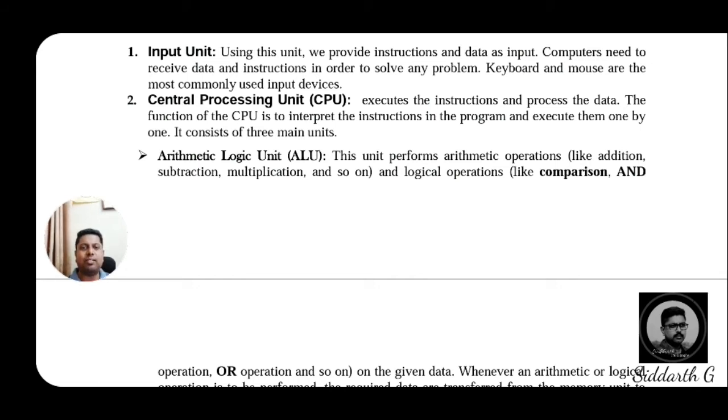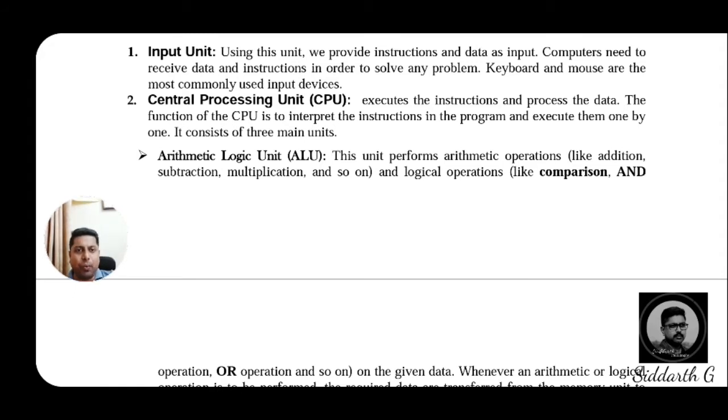Computers need to receive the data and the instructions in order to solve any problem. Keyboard and mouse are the most commonly used input devices. Dear students, as we said earlier, keyboard and mouse are very important devices to give input to the computer. Then after the input unit, coming to the second very important unit, that is the central processing unit, CPU.